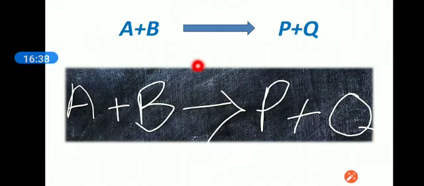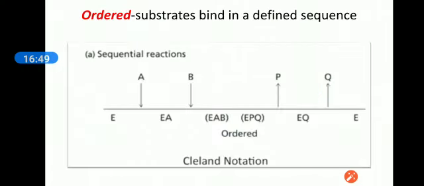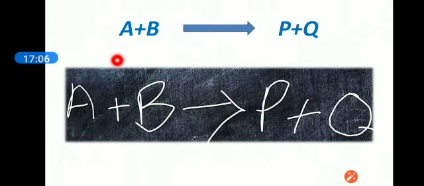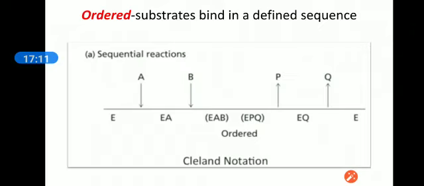Okay, we will further check out the possibilities of covalent catalysis on this equation. First of all, ordered sequential covalent catalysis, in which substrates bind in a defined sequence. We have two substrates A plus B, which will be converted into products P plus Q, and we have enzyme E here.